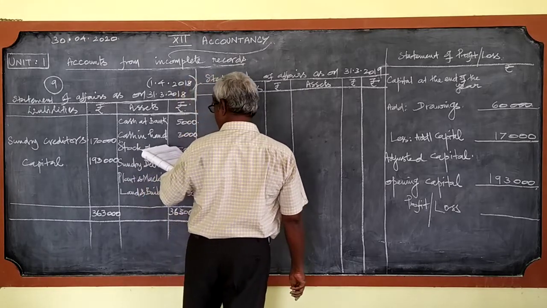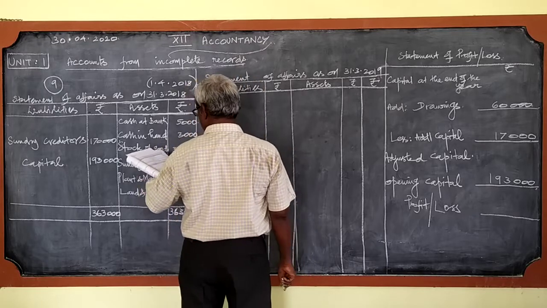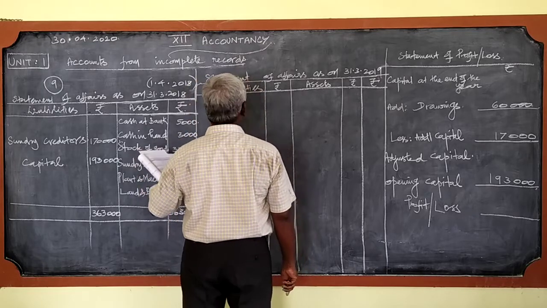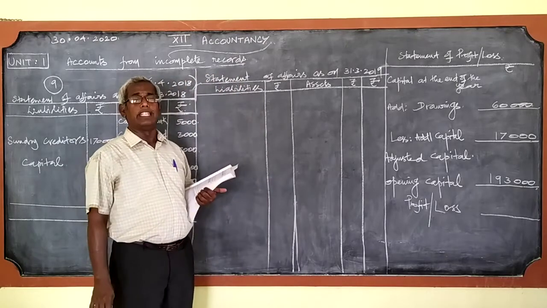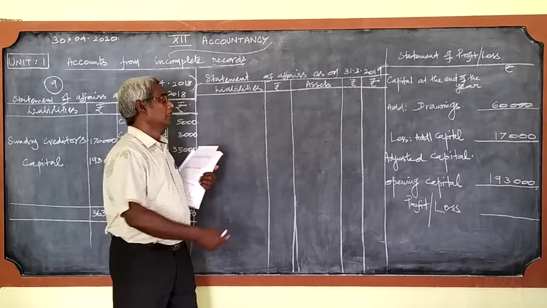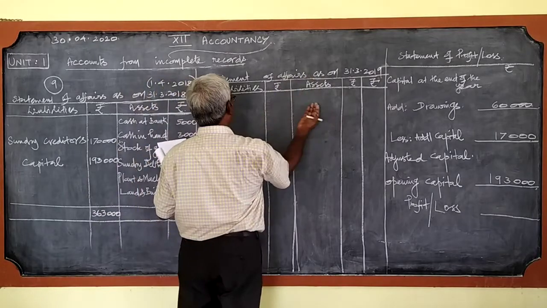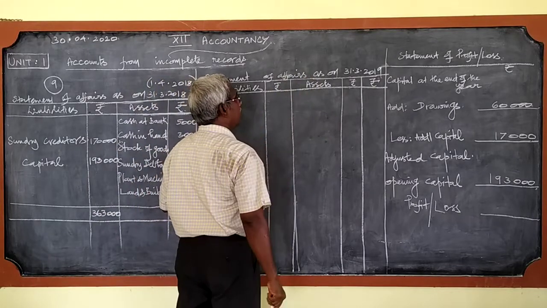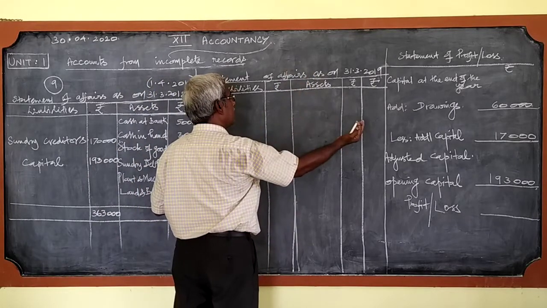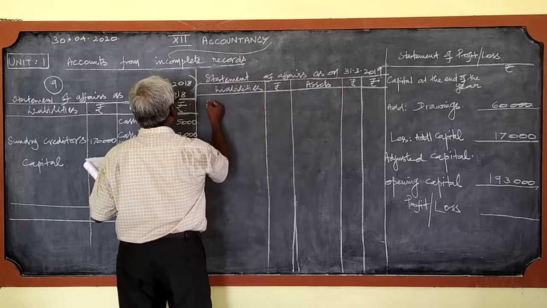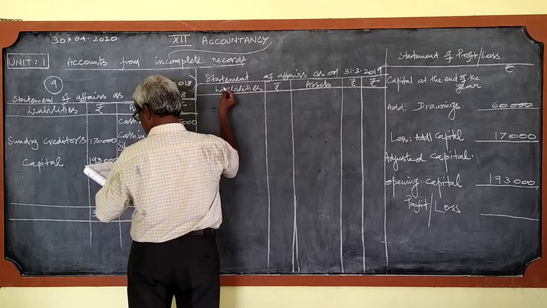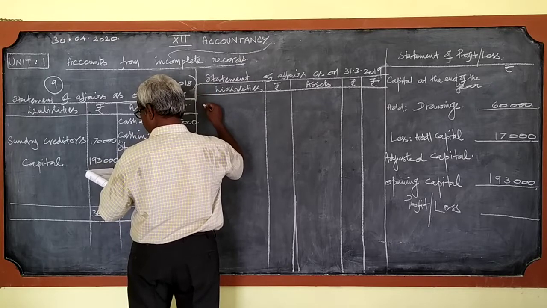Once again you write cash at bank 60,000 credit. It is given. This is credit side, you know, this is debit side. So since it is given as credit, what we should write? We should write on the debit side, that is on the liabilities side.